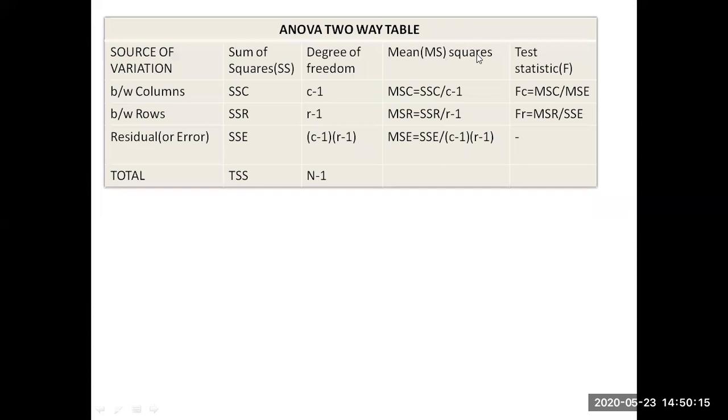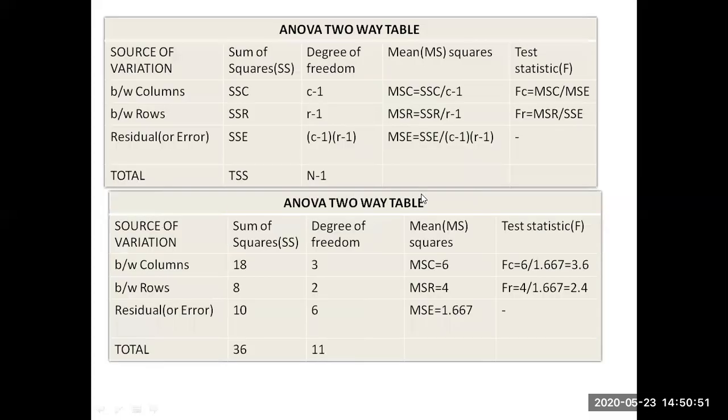Here also we have mean squares. MSC is nothing but SSC by C minus 1. MSR is nothing but SSR by R minus 1. Similarly, MSE is nothing but SSE by C minus 1 into R minus 1. Similarly, the test statistics are calculated column wise and row wise: MSC by MSE, and similarly MSR by MSE. I will discuss this now.